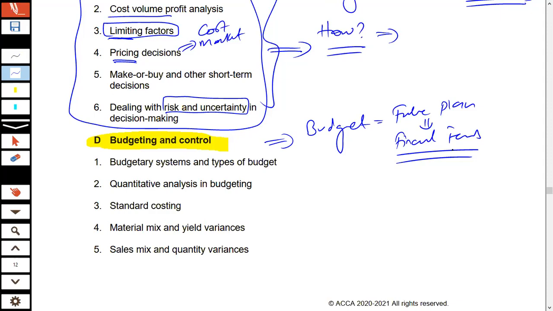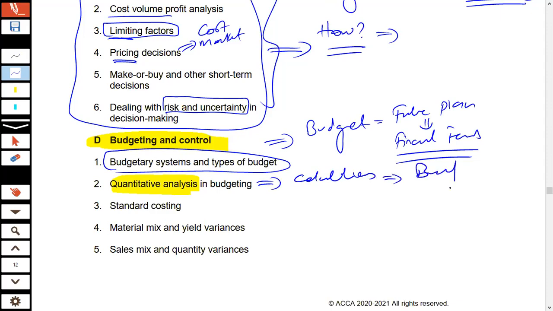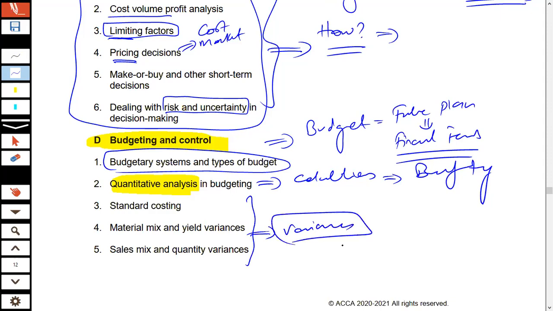So when we talk about budgeting and control, this specific section tells you how an organization establishes its budget. And the next thing it is going to tell you is what are the quantitative aspects of the budget that you need to keep in mind, that is, certain aspects of the calculations that we need to keep in mind while applying budgeting in an organization. And then this area covers the variances, because they are part and parcel of the control aspect of the budget, since budgets are also used for control purposes.